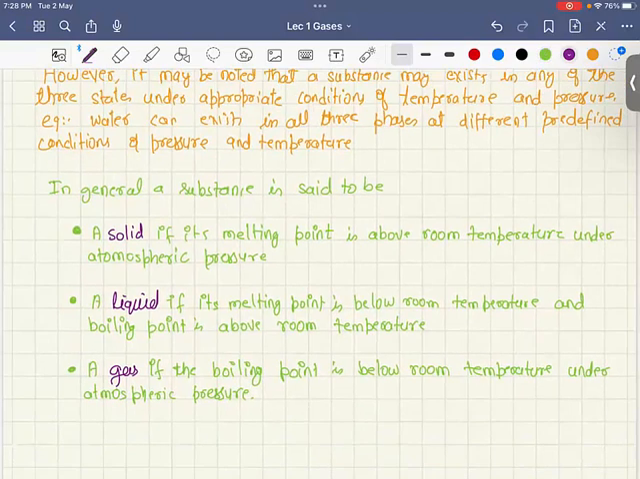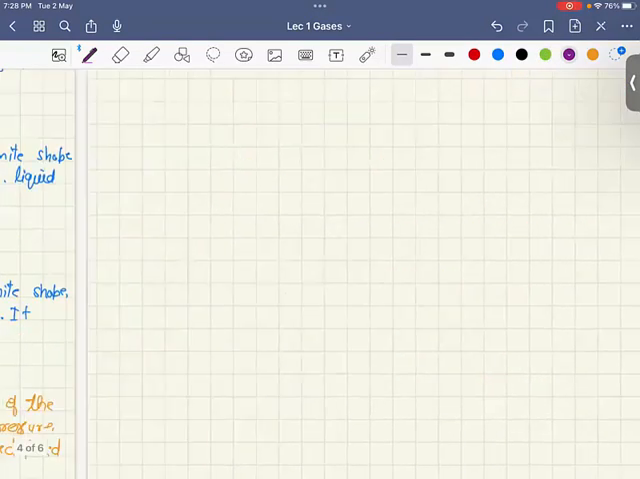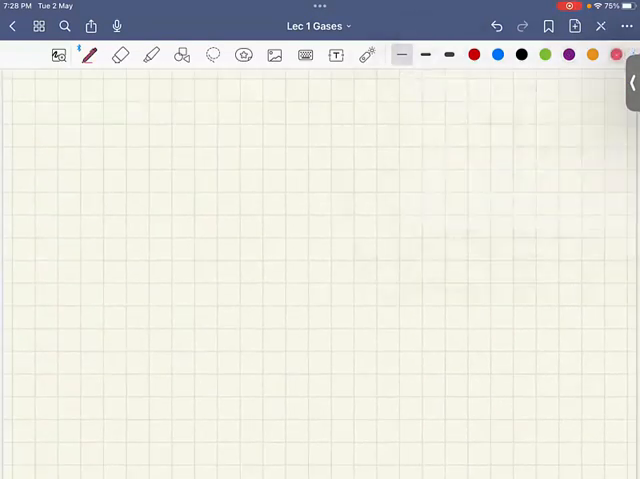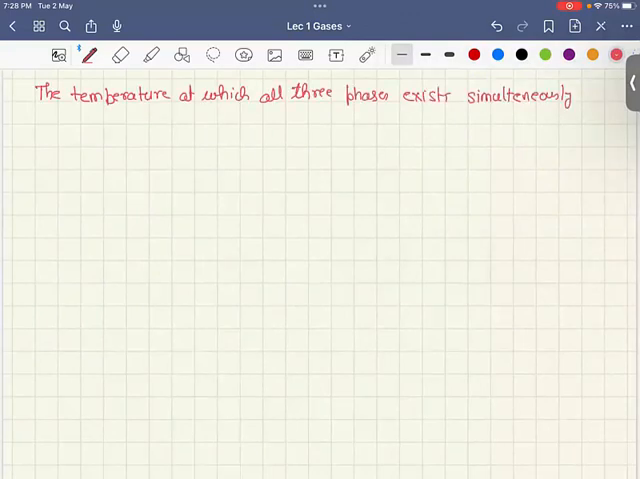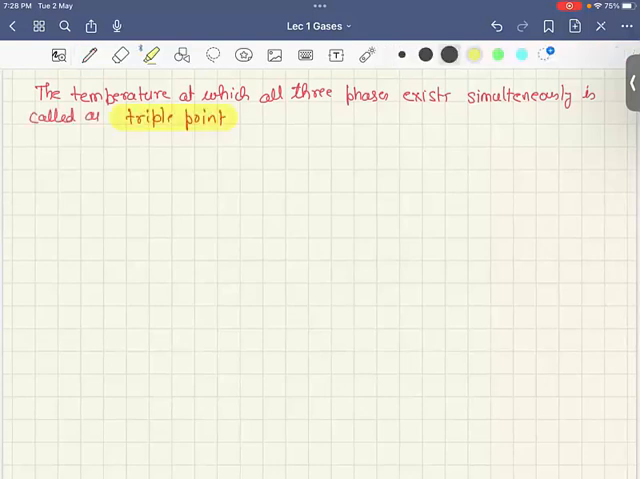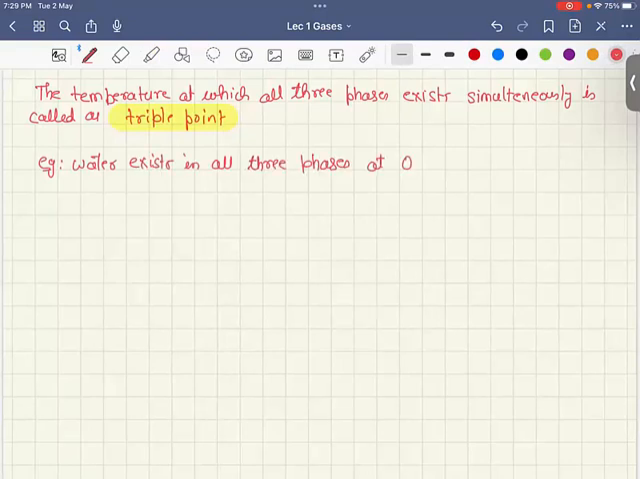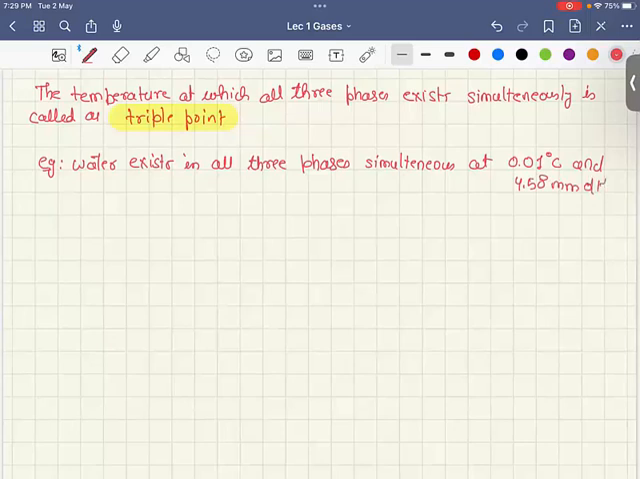Let me go on to the next page. The temperature at which all three phases exist simultaneously is called the triple point. For example, water exists in all three phases simultaneously, which is very important, at 0.01 degree centigrade and 4.58 millimeter of Hg pressure.